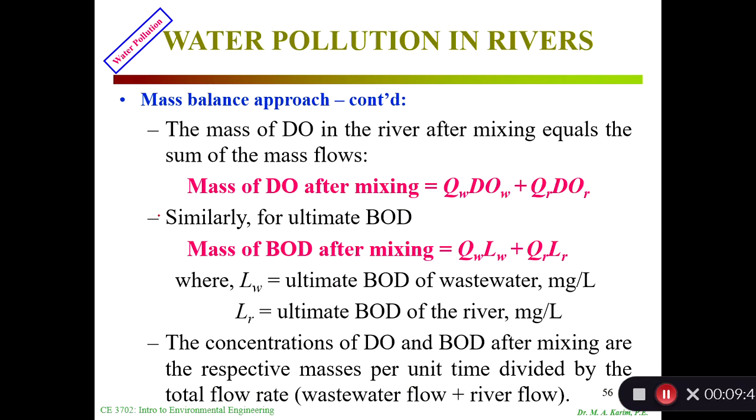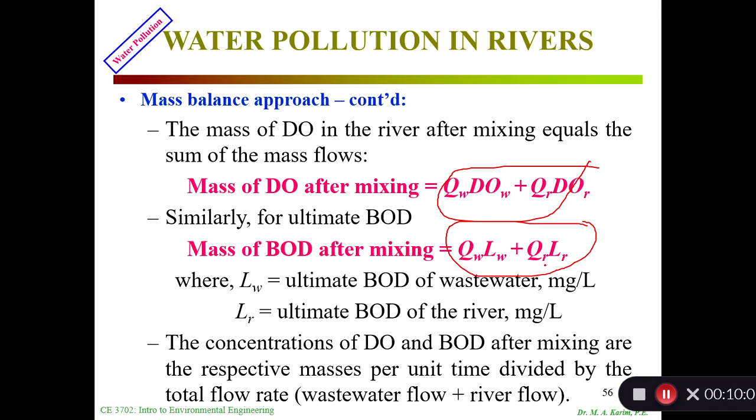We calculated more over here. The mass of dissolved oxygen in the river after mixing is equal to the sum of the mass flows. So the mass of DO after mixing is this total, as I mentioned. Okay, the mass of BOD after mixing would basically be EWLW and other terms like that.